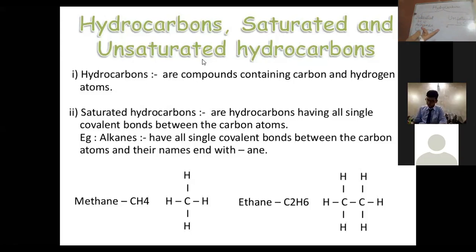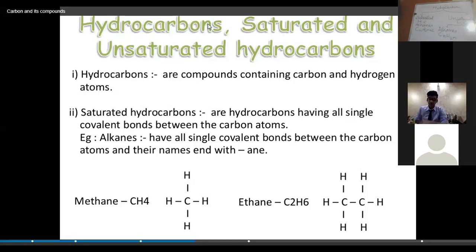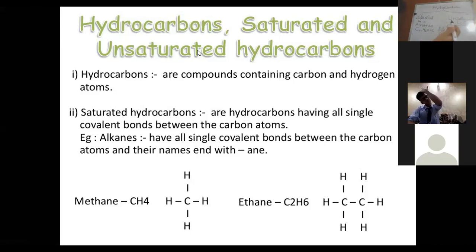Then if the carbon-carbon is sharing two pairs of electrons, or they are attached by the double bond between the two carbon atoms, they will be called alkenes. They can be represented by the general formula CnH2n, right?